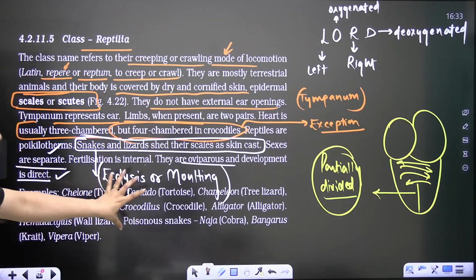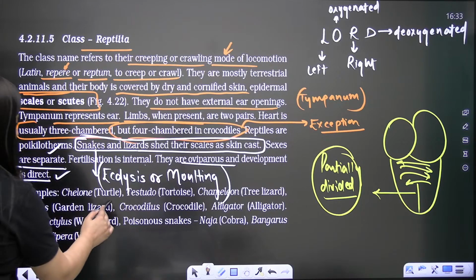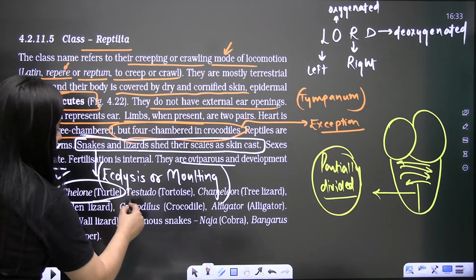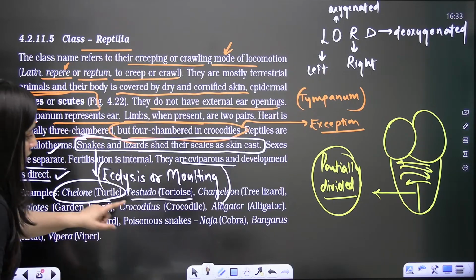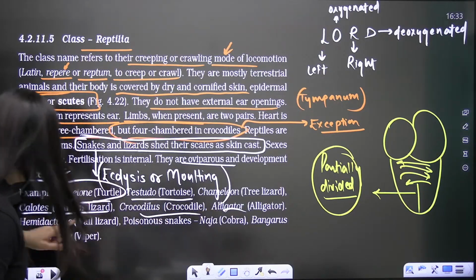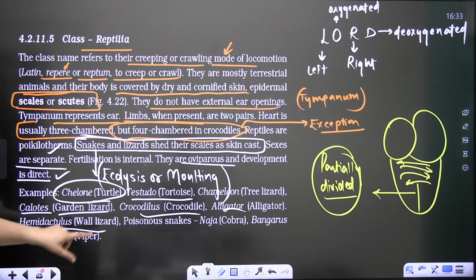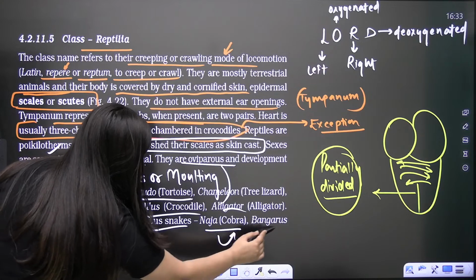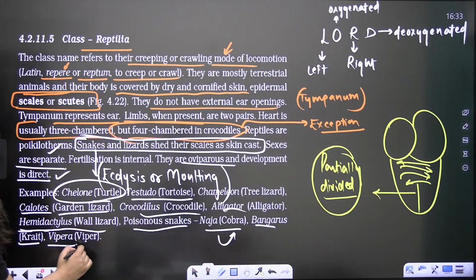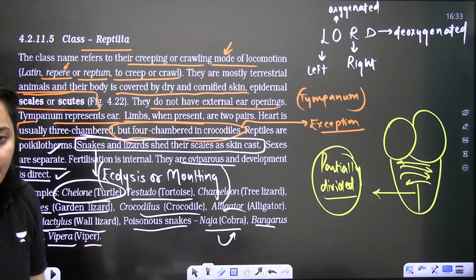So this is ecdysis or molting. Examples are there, bache: chelon, which is a turtle, testudo, which is a tortoise, chameleon, the tree lizard, calotes, garden lizard, crocodile, alligators, and hemidactylus, wall lizard is there. And poisonous snakes are naja, that is cobra, and bungarus, krait, viper. These examples are important, right?